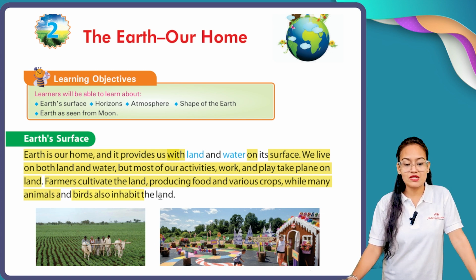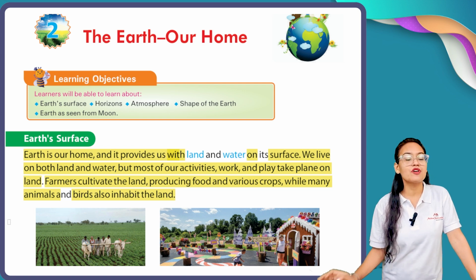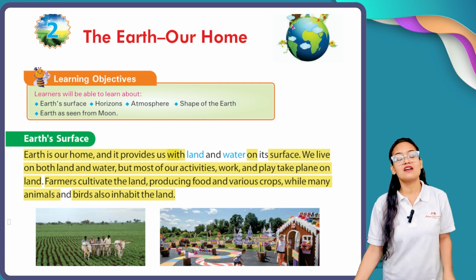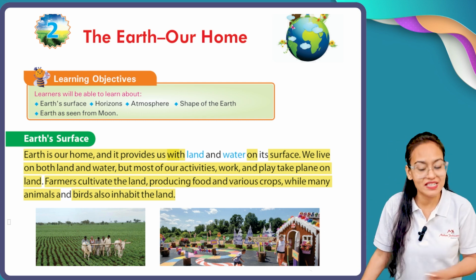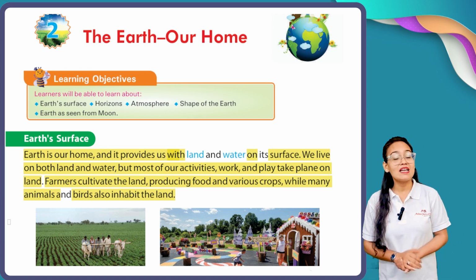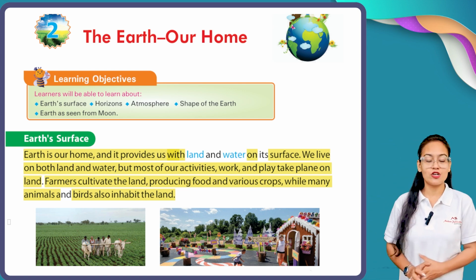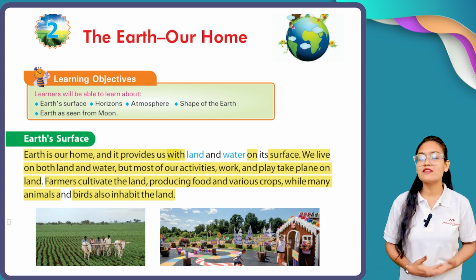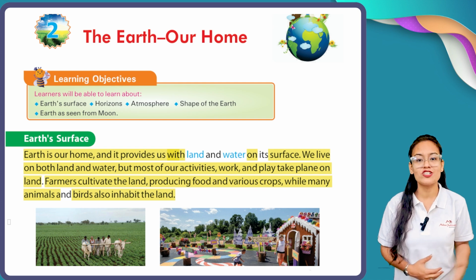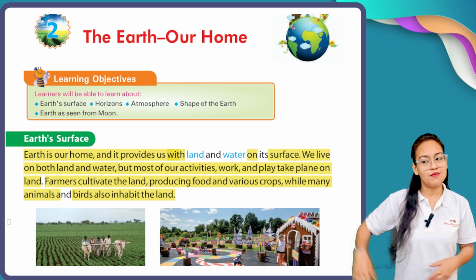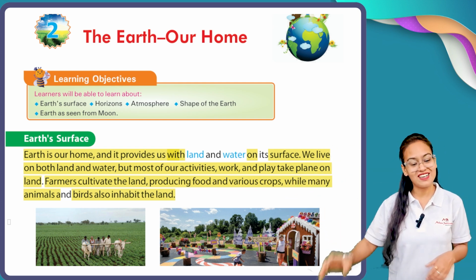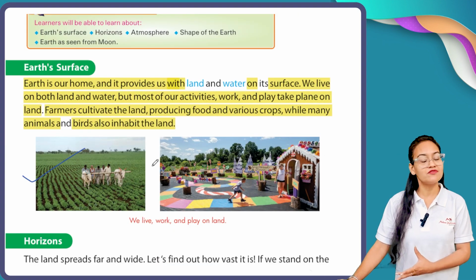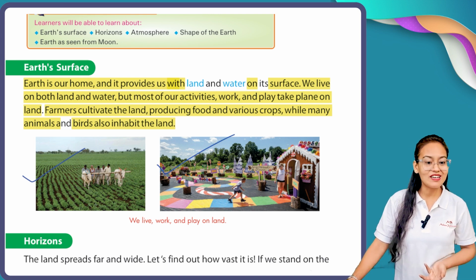Now, my dear students, see what happened. Farmers are producing our goods by doing cultivation. Animals and birds also live here, not only we human beings. Apart from human beings, animals, birds and other living species live on this planet Earth, maybe on land or maybe on sea. Here you can see, my dear children, farmers are ploughing the field and we are playing on the land.